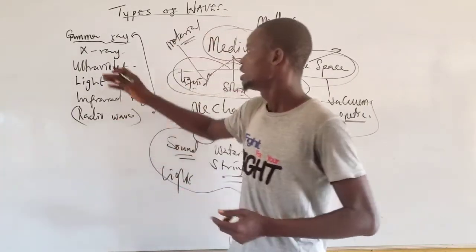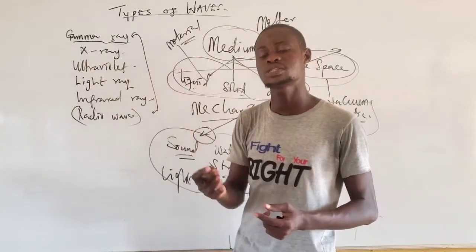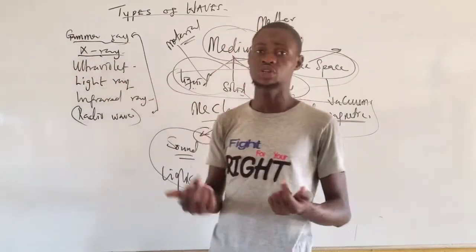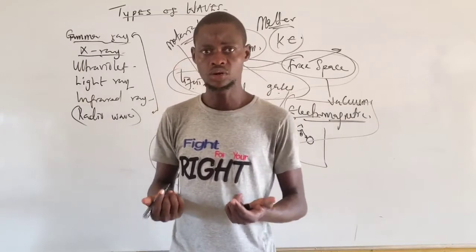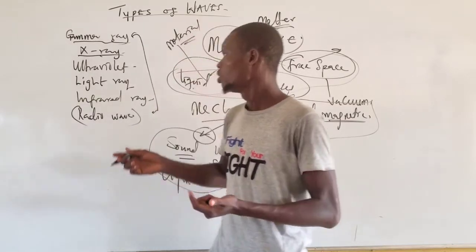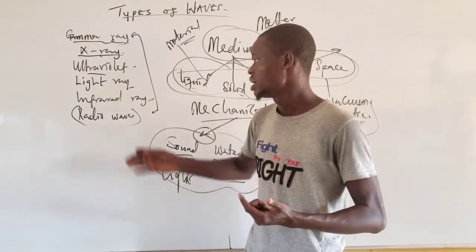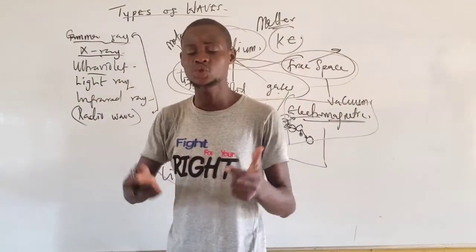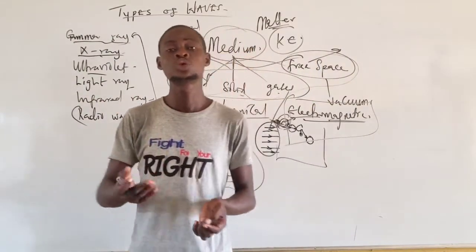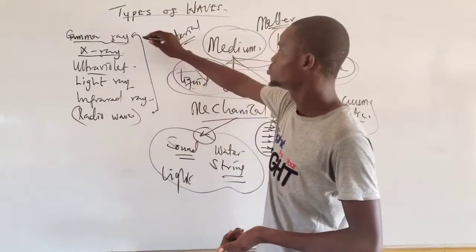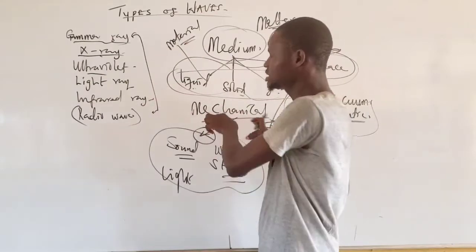X-ray will also penetrate the body, and that's why one of its major applications is in medicine. Ultraviolet ray tends to penetrate into our body. Light ray can enter into water, travel through air, and also travel through solid.